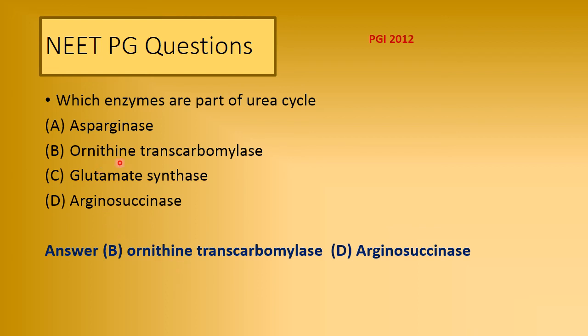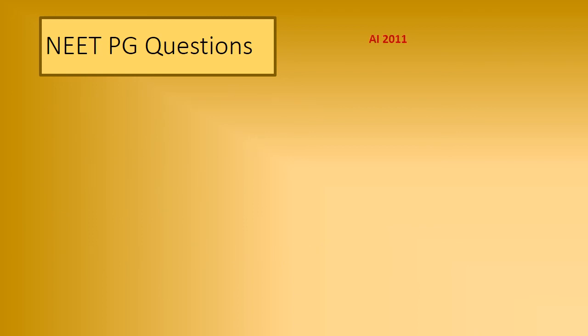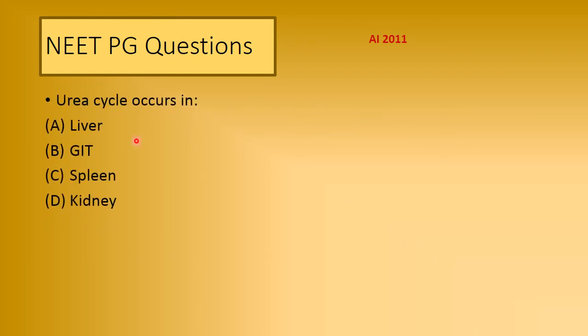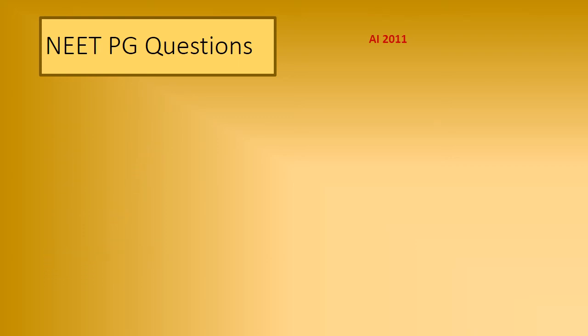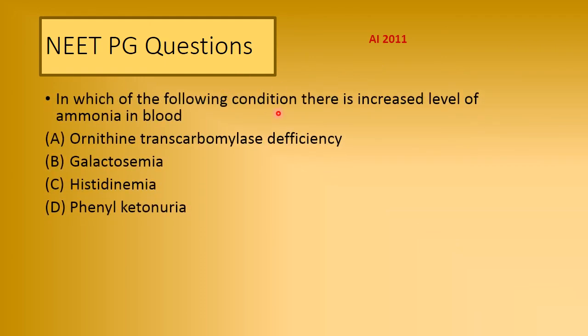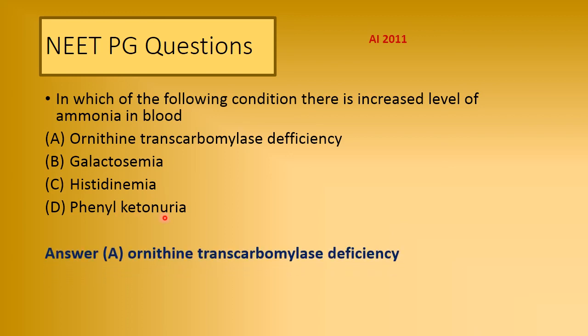Sorry, it is not B. B and D, ornithine transcarbamylase and arginosuccinase. This question was in All India 2011. Urea cycle occurs in liver, GIT, spleen and kidney. And the answer is liver. Now this question was in All India 2011. In which of the following conditions is there increased level of ammonia in blood? Ornithine transcarbamylase deficiency, galactosemia, histidinemia, phenylketonuria. And the answer is ornithine transcarbamylase deficiency.